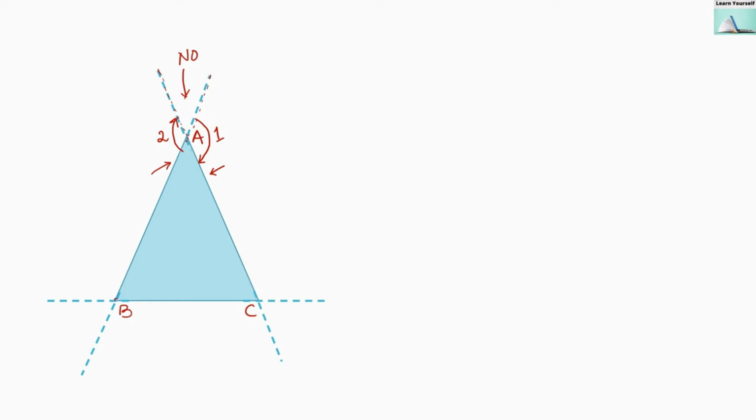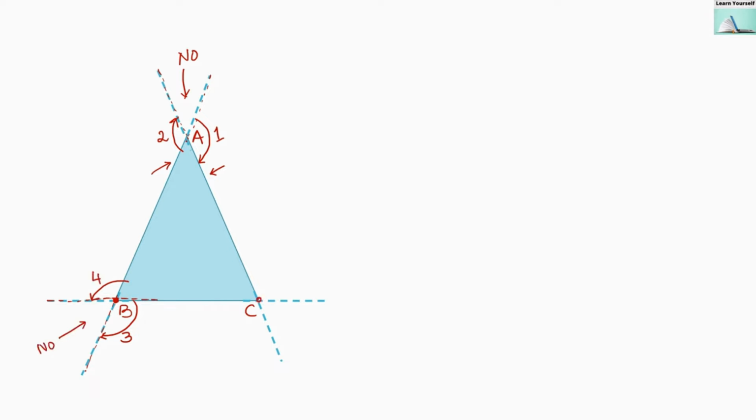Similarly, at vertex B, if I extend line segment AB like this, then I will get the third exterior angle. This is my third exterior angle. At the same vertex B, if I extend line segment BC like this, then I will get the fourth exterior angle. And this is not an exterior angle.